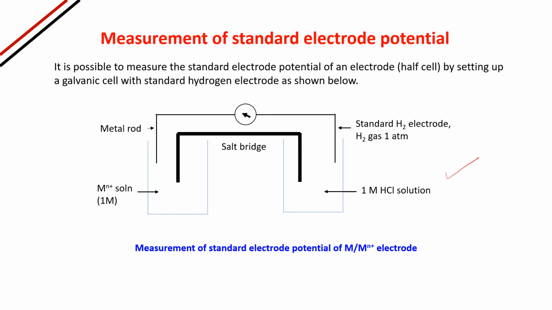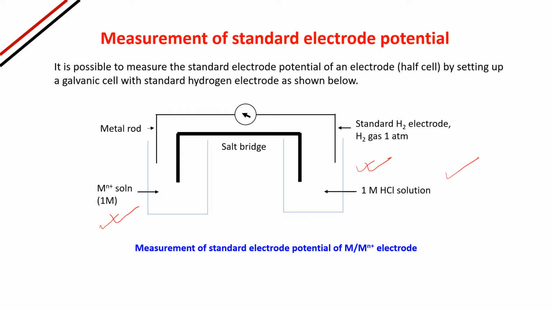See the figure here. This assembly is for the standard hydrogen electrode, and this assembly for the half cell whose electrode potential is to be measured. They are connected with a salt bridge and there is a voltmeter through which we can measure the standard electrode potential.